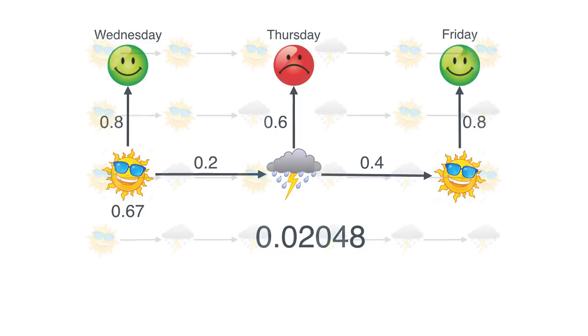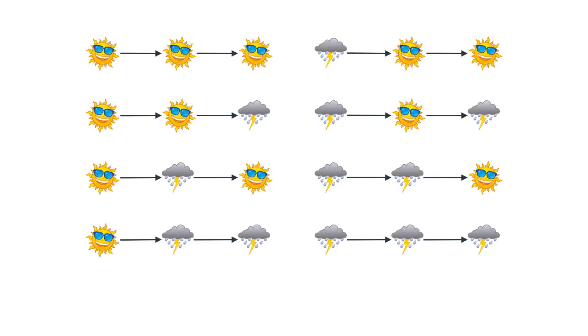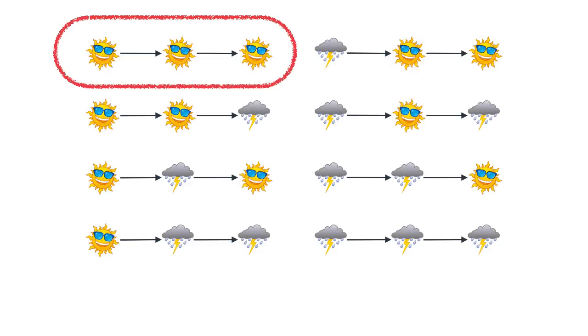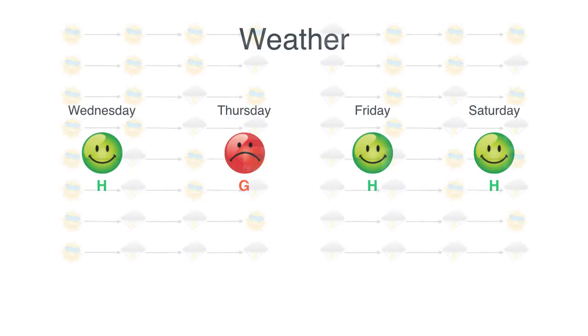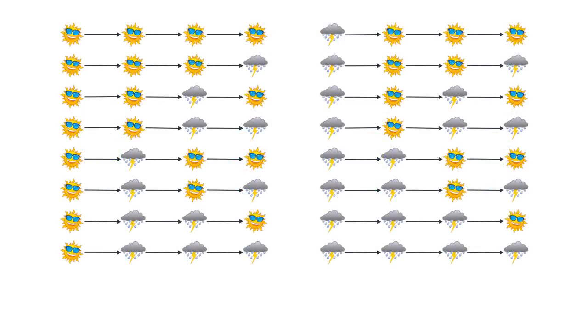Now all we have to do is check this for 8 cases, and I won't do it here, but actually you can check, and this is the better one. So that gives us the answer. Things are getting complicated, right? If we have 4 days, happy, grumpy, happy, happy, then now we have to check 16 cases. So in general, you have to check 2 to the n, and that just grows too fast. It grows exponentially, and that's not what we want. So we want to do something more intelligent than having to check 2 to the n things each time.